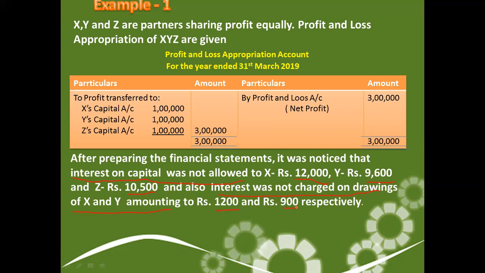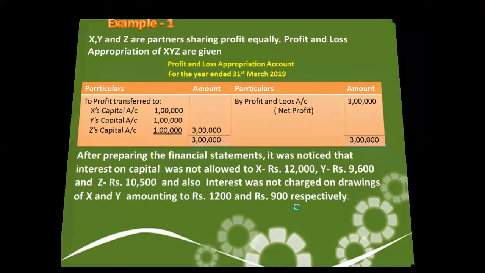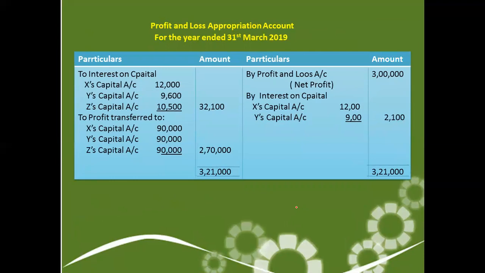So these items are to be treated first, before the distribution of profit. In that case, the profit and loss appropriation should not be done in this way. It should be like this. Whenever the net profit comes, it has to be written here.